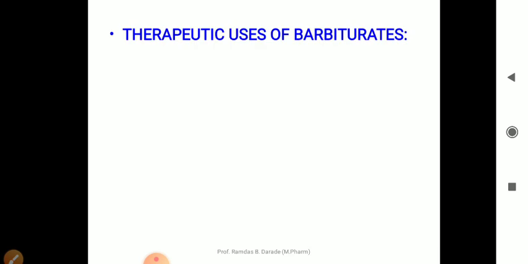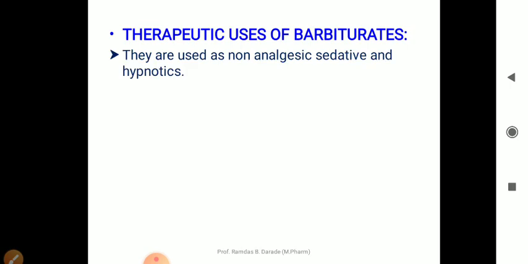Then next, what are the therapeutic uses of these barbiturates? Okay, so they are used as non-analgesic, sedative and hypnotics. Then they are used as anxiolytics. In bracket, I have mentioned that it is superseded by the benzodiazepines, because benzodiazepines have less adverse effects as compared to barbiturates.